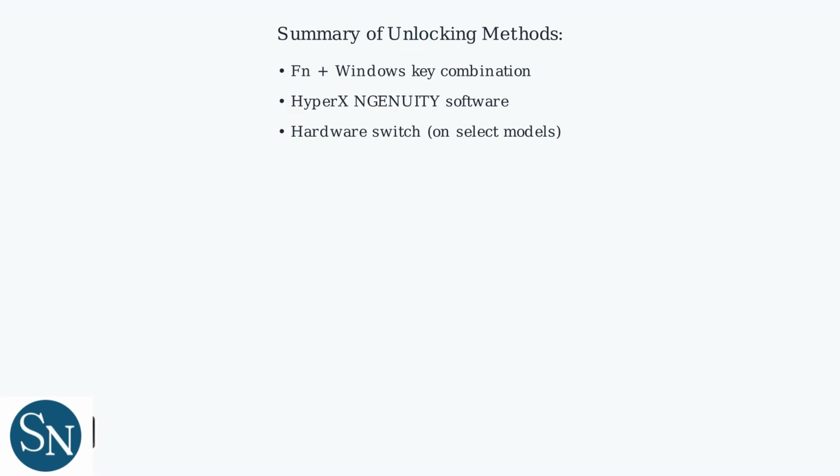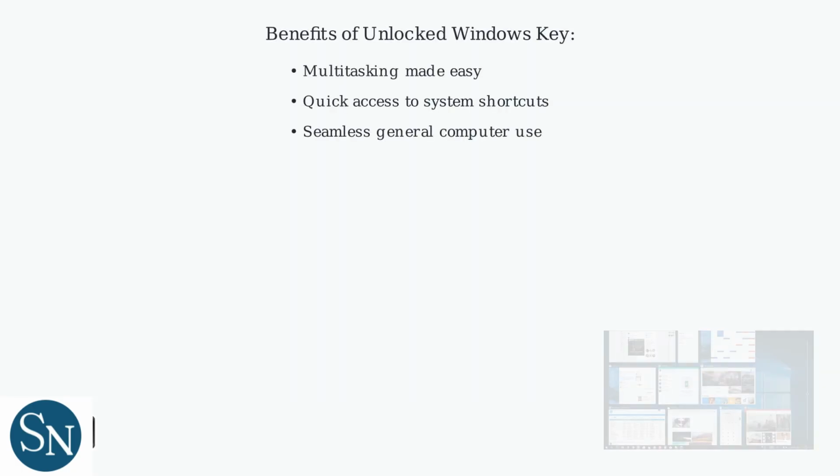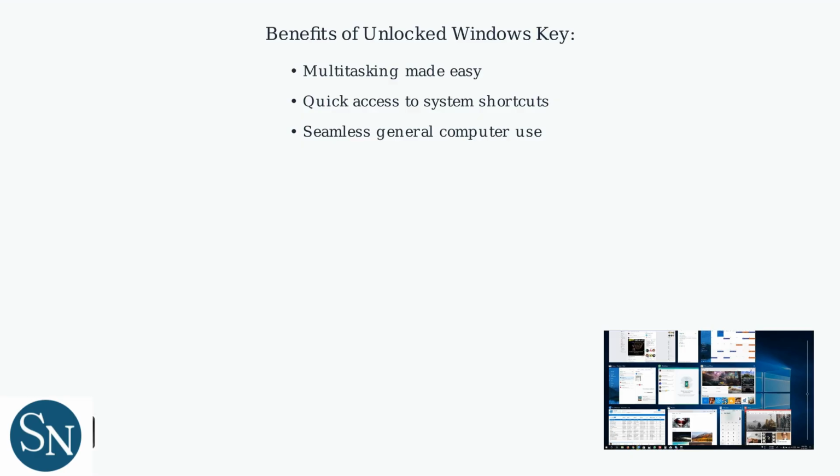In conclusion, we've covered 3 main ways to unlock your Windows key on HyperX keyboards: using the Fn plus Windows key combination, the HyperX Ingenuity software, or a hardware switch on compatible models. With your Windows key unlocked, you can enjoy efficient multitasking, quick access to system shortcuts, and seamless general computer use. Now that your Windows key is unlocked, take the time to explore other HyperX keyboard features and customizations through the Ingenuity software.